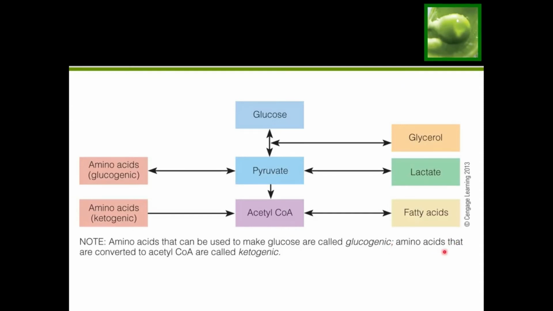With our fats, our triglycerides, the type of fat that we find in our diet, is made of glycerol and fatty acids. The glycerol enters right between glucose and pyruvate, where it can technically go downwards and be used to make acetyl-CoA, and that way be used to make ketones. So we can use the glycerol to help us make more acetyl-CoA so that we can make ketones, but our fatty acid part of the triglycerides can also make acetyl-CoA for us. So all parts of the triglyceride structure, all parts of the fat can technically be used to make ketones.